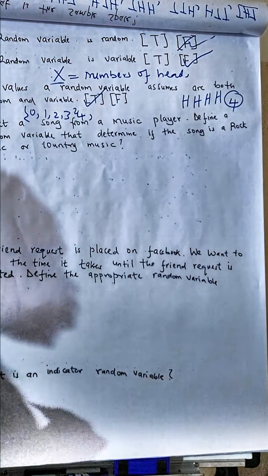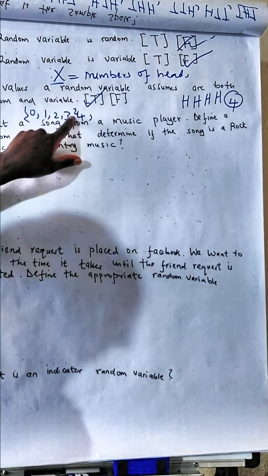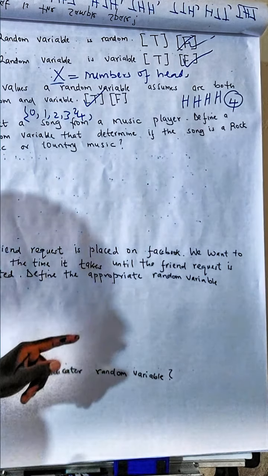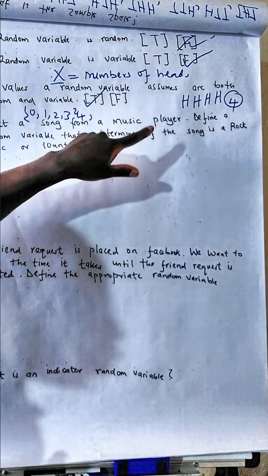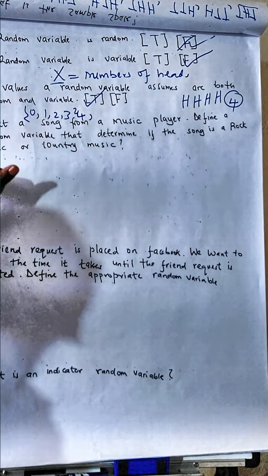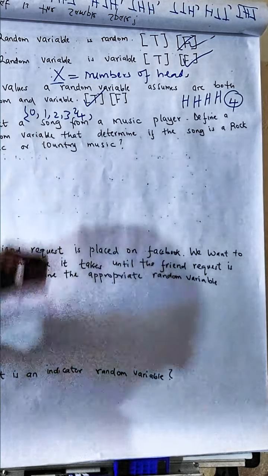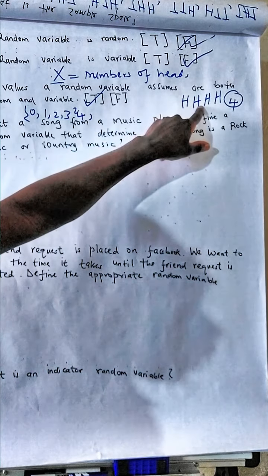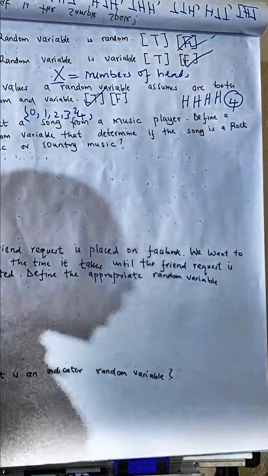Those will be the new values. You see, these values that the random variable is taking depend on the sample space. So one, they are variable, they change depending on the sample space. Two, they are random, they occur randomly. You cannot say that they do not occur by chance. Why? The outcomes of the sample space are by chance. For this kind of an outcome to occur, it occurs by chance.